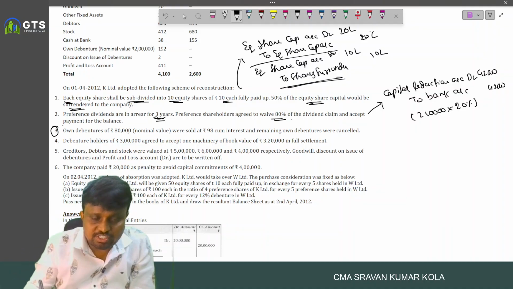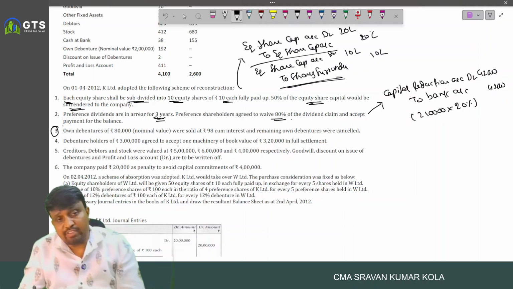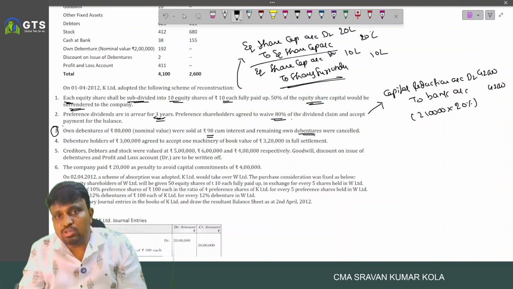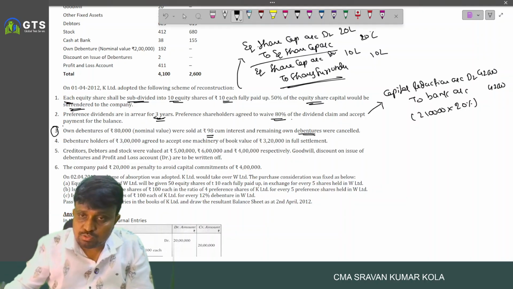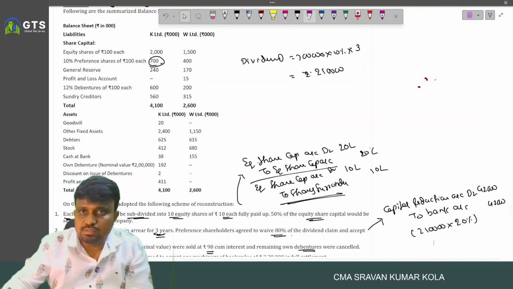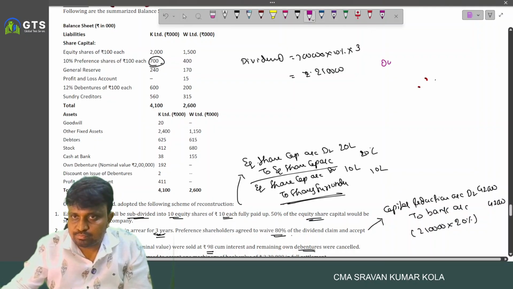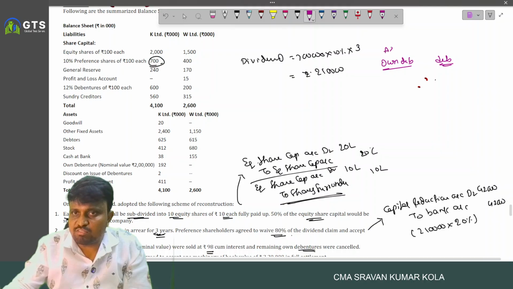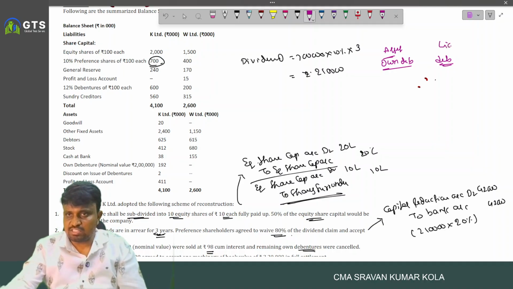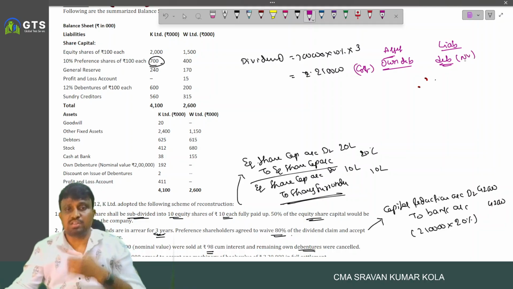And own debentures, this is very, very important. Own debentures of 80,000 nominal value were sold at 98 rupee cum interest, and the remaining own debentures were cancelled. Okay. So coming to here, own debentures and the debenture. This is on what, asset side. Own debentures means we purchased it. Investment in own debenture. This is generally available on liabilities. This is generally available at cost price. This is available at nominal value.